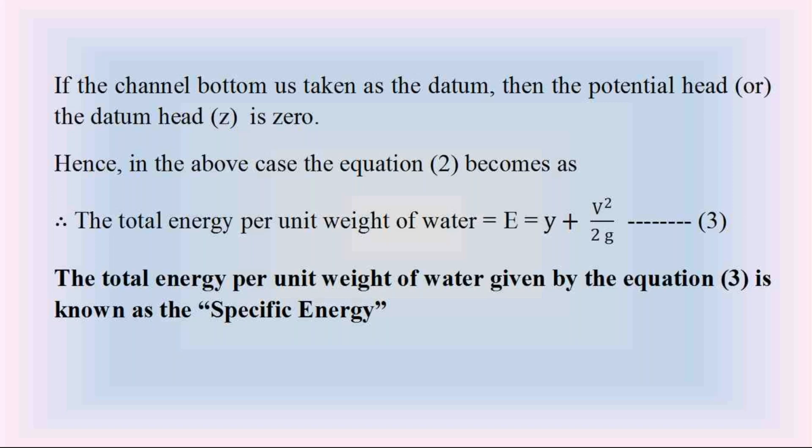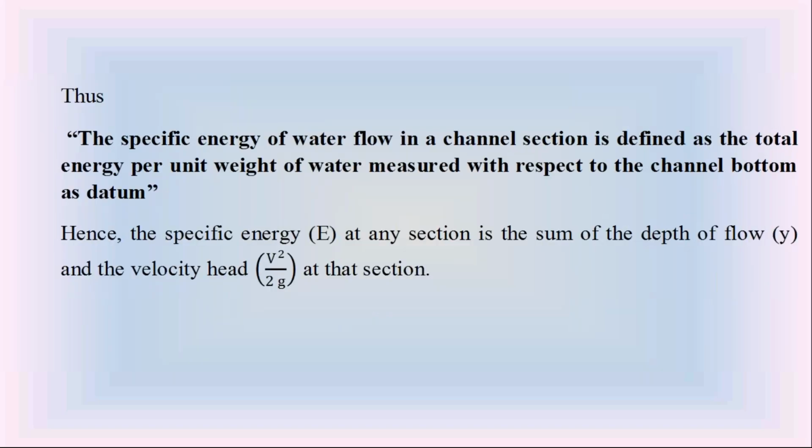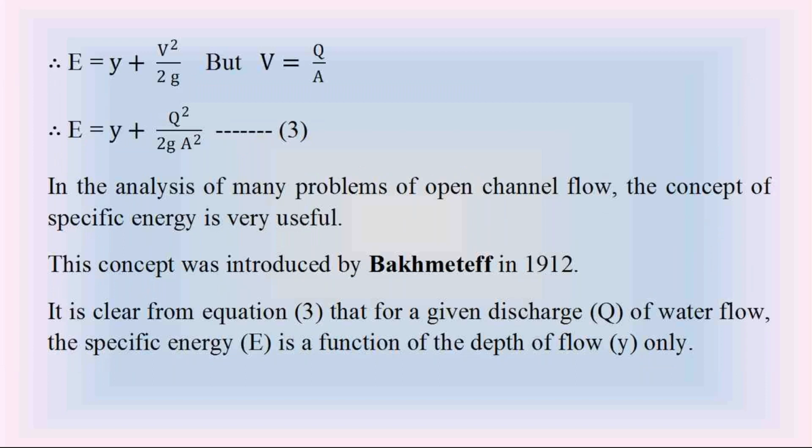But we know that the discharge Q is equal to wetted area into velocity V. So the discharge Q is equal to wetted area into velocity. So the velocity V is equal to Q divided by A. Now in that specific energy equation, substitute the velocity V as Q by A. The specific energy of water flow in the open channel E is equal to Y plus Q square divided by 2g A square.